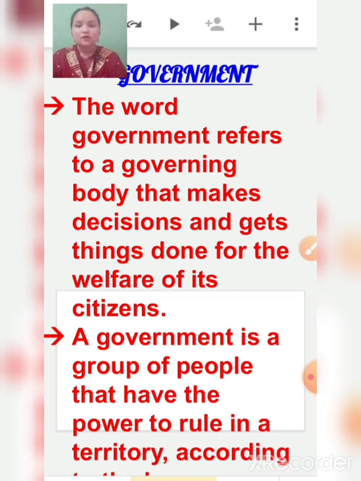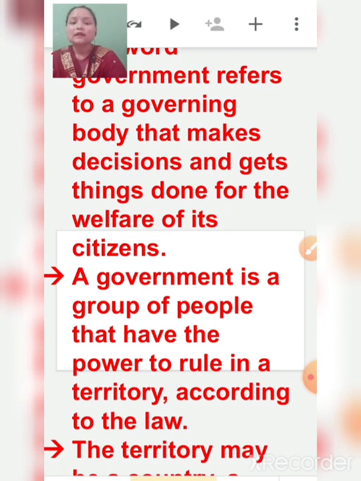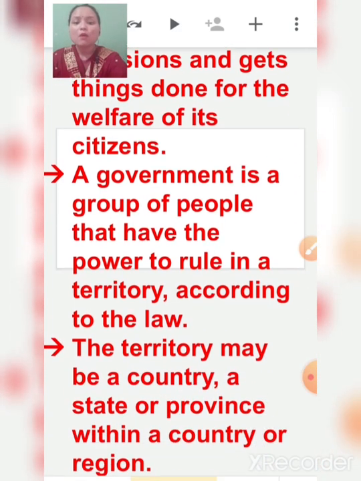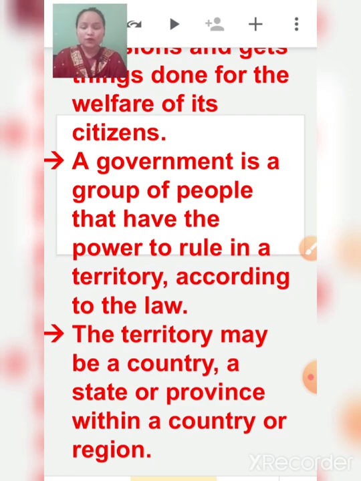Okay, children? So the government makes decisions and gets things done for the welfare of its citizens. Citizens are whom? We are the citizens. So a government is a group of people. I have told you only one single person will not be able to run the entire country.